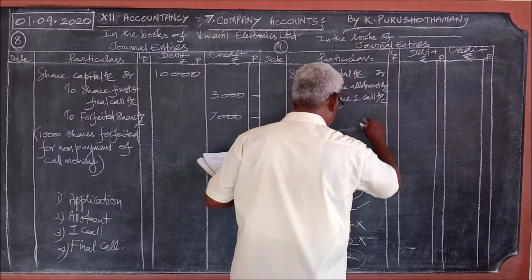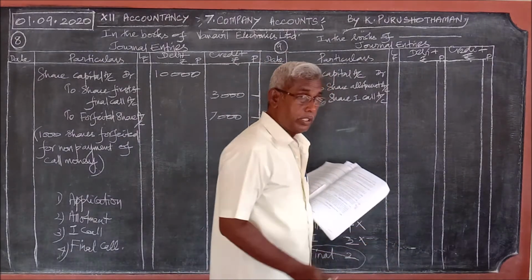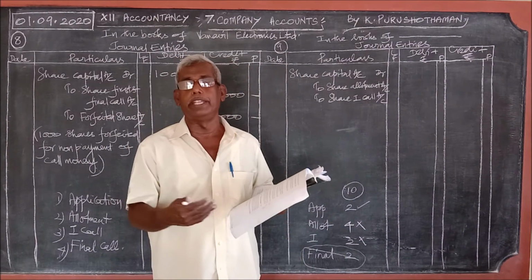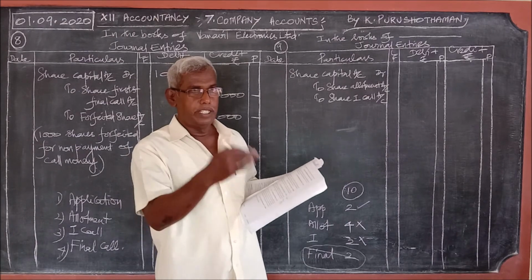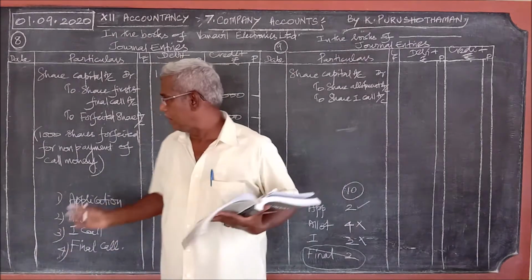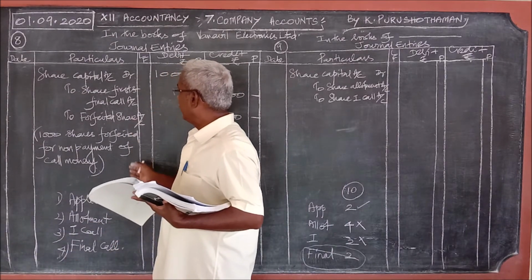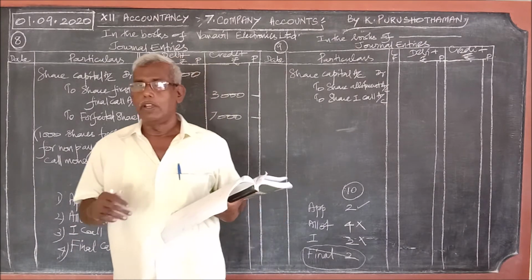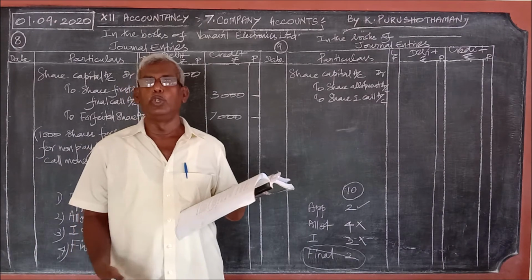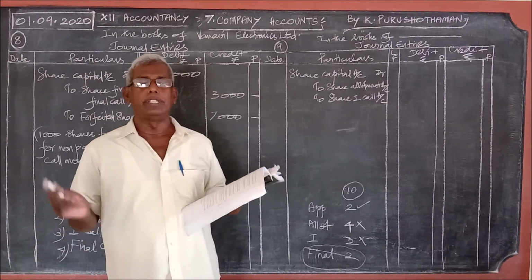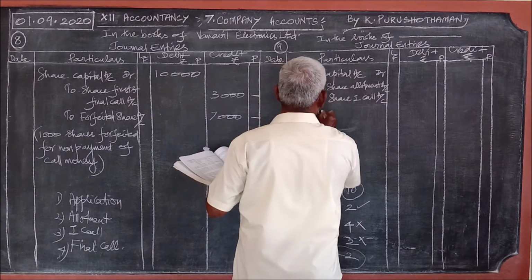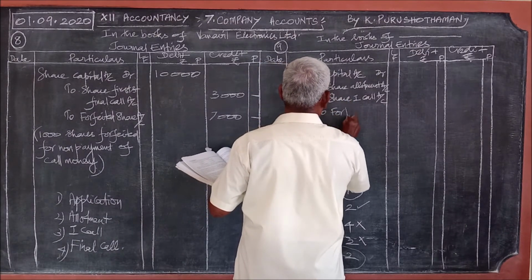After this first call, the company did not go for the second call. I repeatedly said this, even now repeating it. They did not go for the second call, whereas in the previous problem they went for the first and second call, everything. But here, since the first call money was not paid, after giving due notice, the shares were forfeited. And therefore, with this we credit forfeited share account.